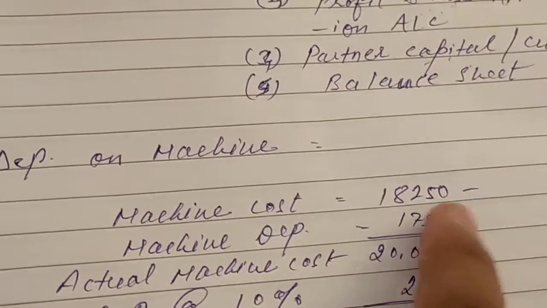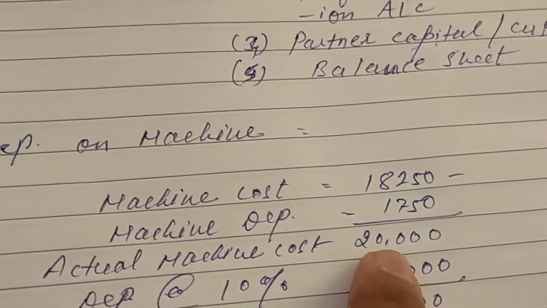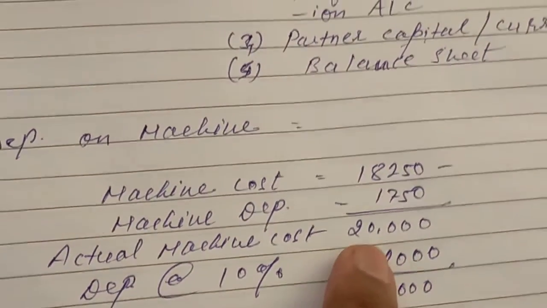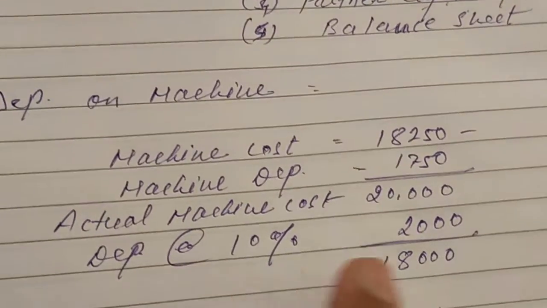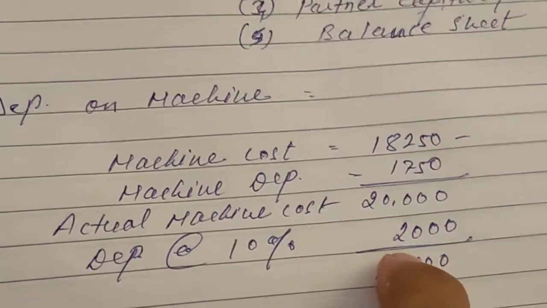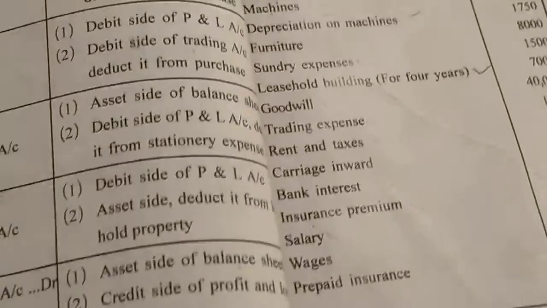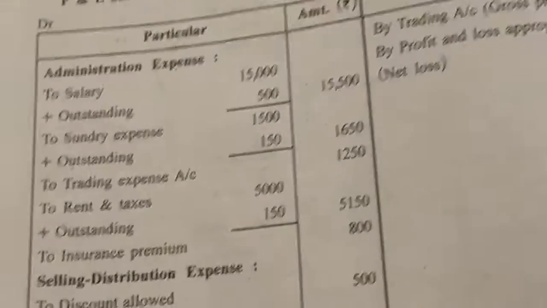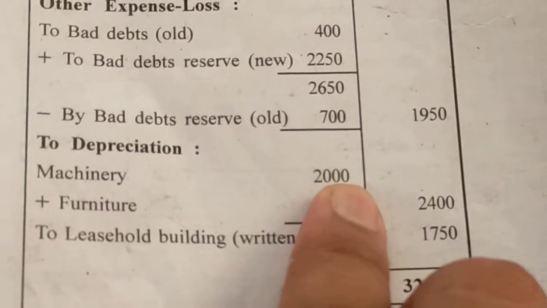So 18,250 and 1,750, it will become actual machinery cost 20,000. Now on this value we will allow 10% depreciation, so 2,000 depreciation will come out. So this 2,000 will be treated in the depreciation. First treatment, it will come to P&L side, debit side. Here you can see depreciation of machinery, here 2,000.